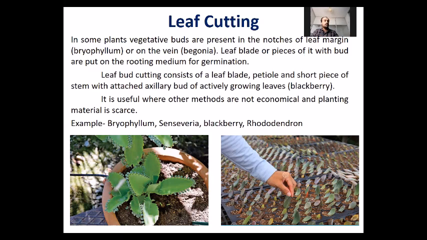This leaf cutting is more useful in those plants where other methods are not so economical, or when planting material is scarce in quantity. This leaf cutting is followed in succulent type of ornamental plants like Bryophyllum, Sansevieria, Rhododendron. So you can see in the picture that the cuttings of the leaves are planted in soil and they will develop into a new plant.